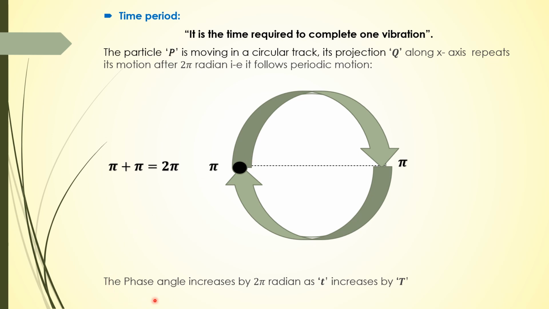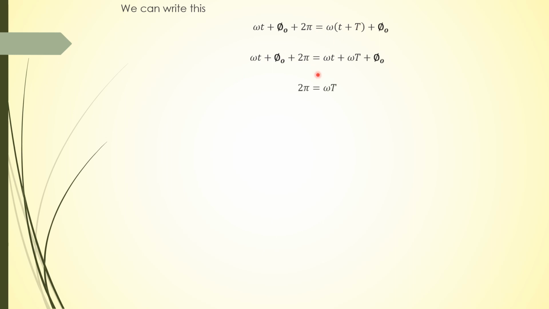So we can say that the phase angle increases by 2 pi radian as the time increases by capital T, where capital T is the time period. So we can write that omega t plus phi naught plus 2 pi is equal to omega into t plus capital T plus phi naught, or omega t plus phi naught plus 2 pi is equal to omega t plus omega capital T plus phi naught. So phi naught cancels, omega t cancels, omega capital T is equal to 2 pi, or capital T is equal to 2 pi upon omega.